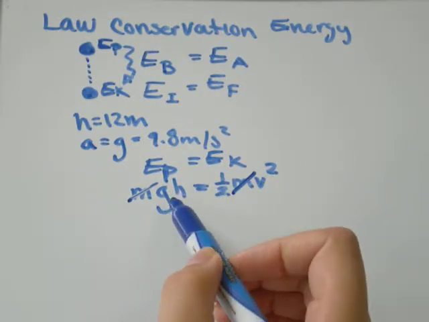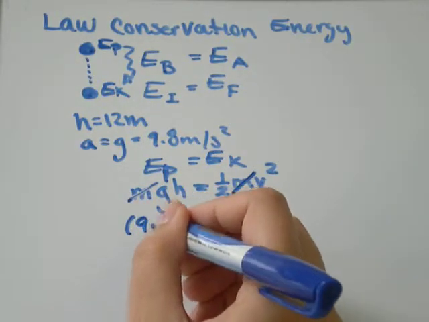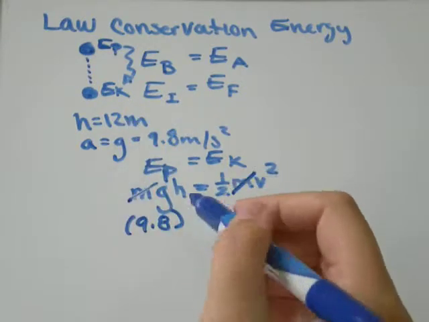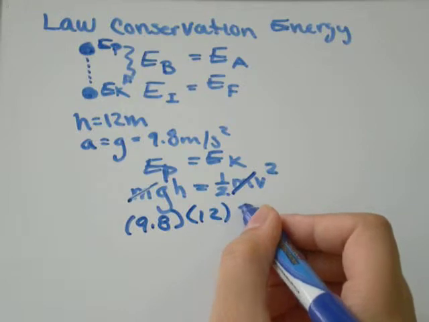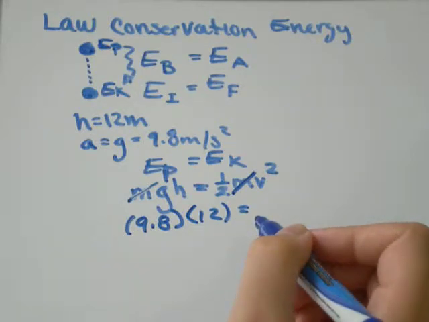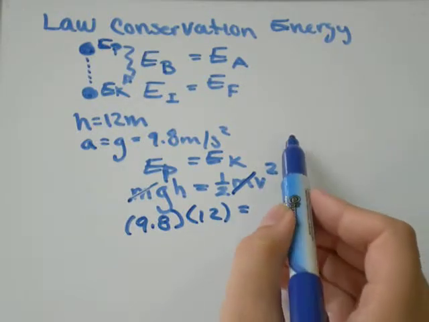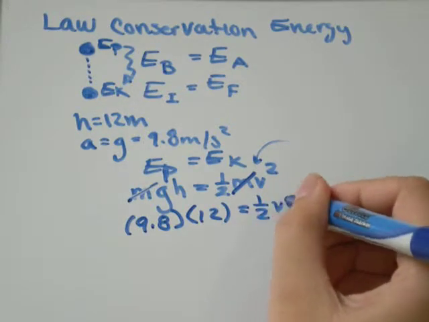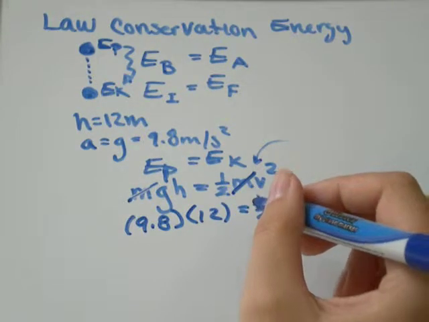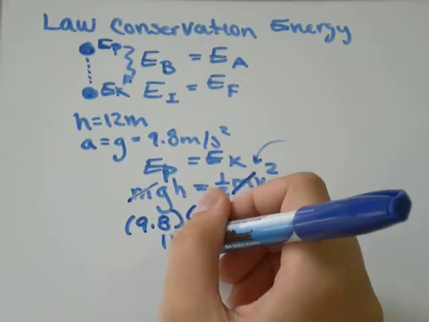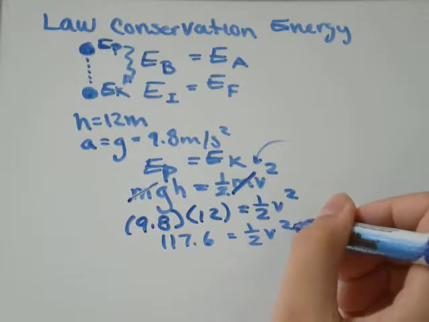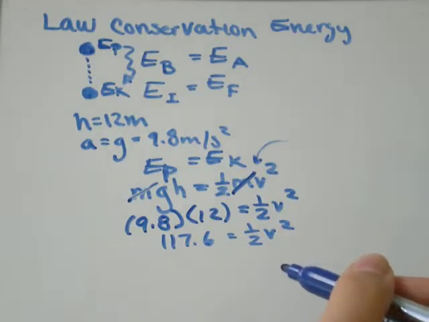We have G, the force of gravity, which is 9.8 meters per second squared. We know our stone is dropped from a height of 12 meters. And did I tell you we were asked what speed does it hit the ground? So velocity is what we're solving for. So 9.8 times 12, I got that to be 117.6, so that's going to equal 1/2 the velocity squared.